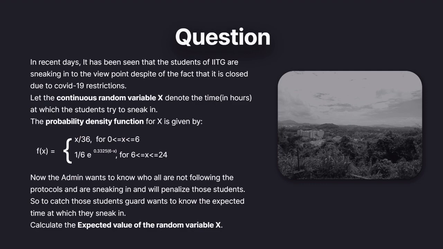Now the admin wants to know who is not following the protocols and is sneaking in, and will penalize those students. To catch those students, the guard wants to know the expected time at which they sneak in. So we have to calculate the expected value of the random variable x. Let's get started with our solution.